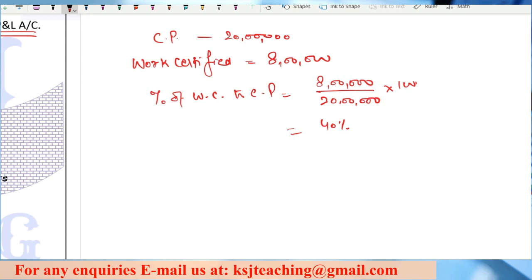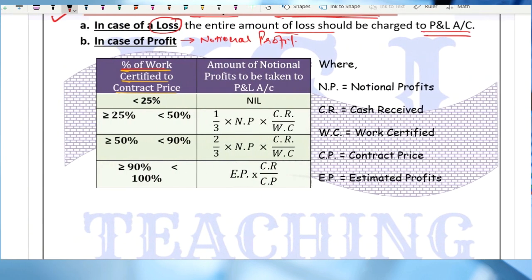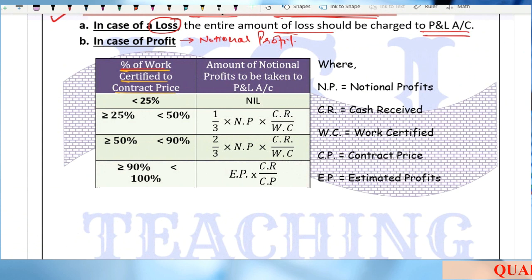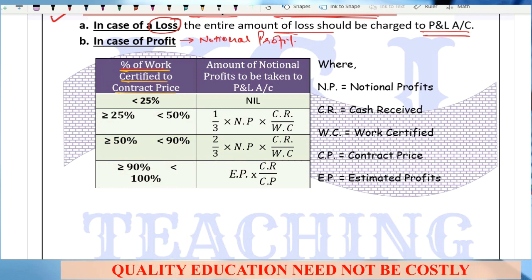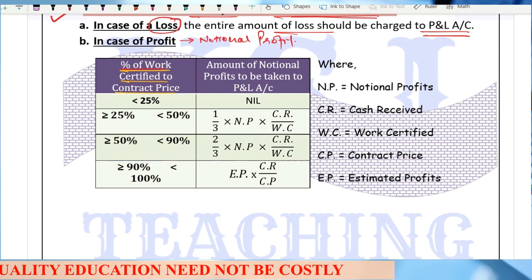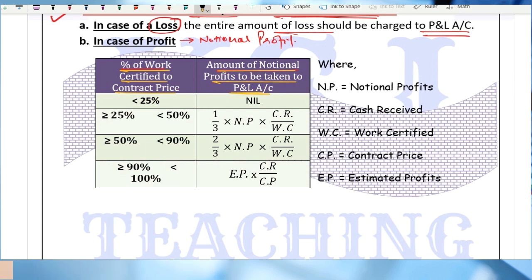This is the meaning of percentage of work certified to contract price. Any doubts? Clear? Now he says the first thing that you have to see is how much percentage of the work has been certified. According to that, you will transfer the amount of notional profit; according to that, the notional profit will be taken to the profit and loss account. Right? Now there are rules.